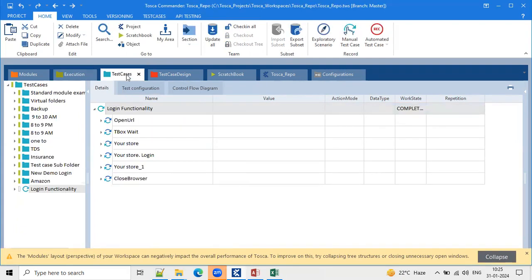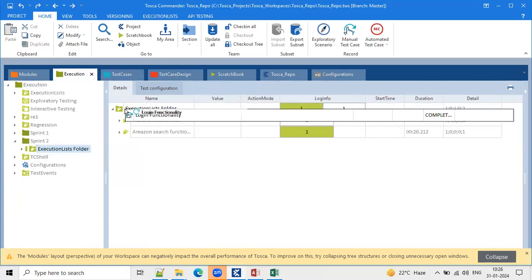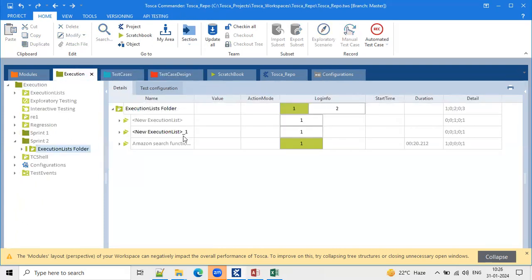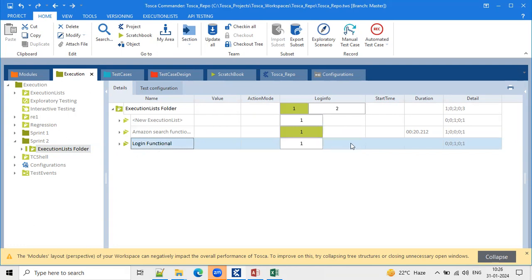Go back to your test case. Select this open URL test case. Drag and drop this test case to the execution list folder. And this is the login functionality, right? Yes. Login. This is the final runtime. Once we do the execution here, it stores the log data of our execution, when we executed, what time we executed, and along with the status. Is this passed or failed or no run?